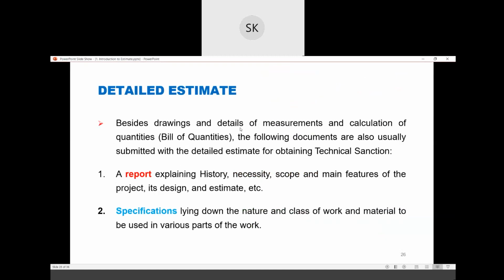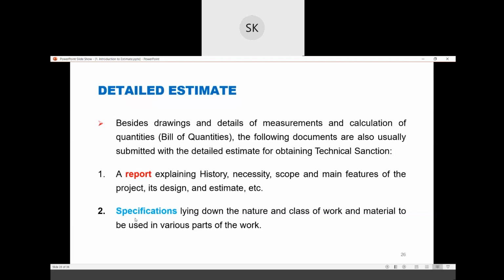Besides drawings and details of measurement and calculation of quantities, the following documents are also usually submitted with the detailed estimate for obtaining technical sanction. So in the tendering process, we'll come to tender in the next classes. What we do, we used to get drawings, detailed measurements, BOQs, and a report explaining history, necessity, scope, and main features of the project, its design and estimate.